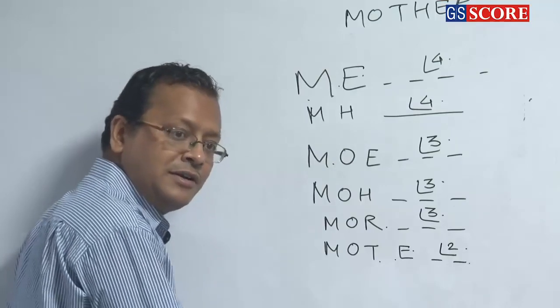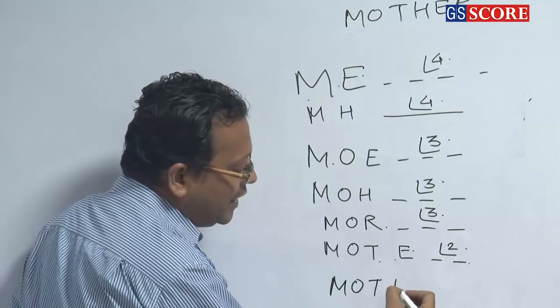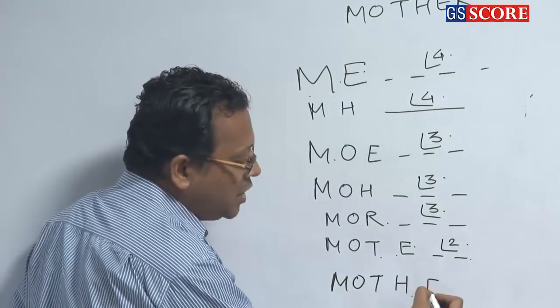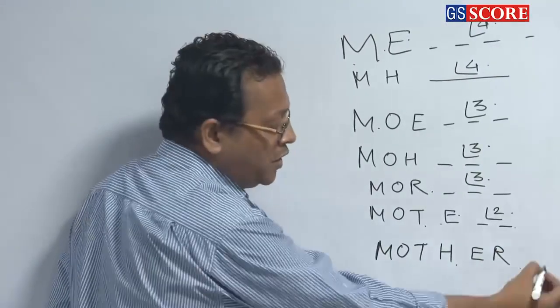Clear or not? Now is the turn of M O T. Then H. Then E R and R E. So what will be now? E R will come first. So 1.